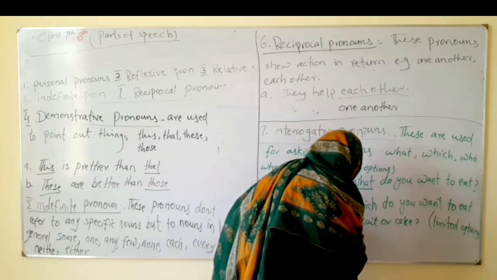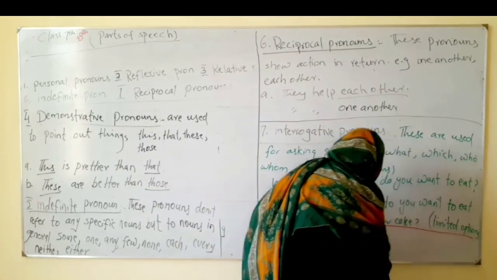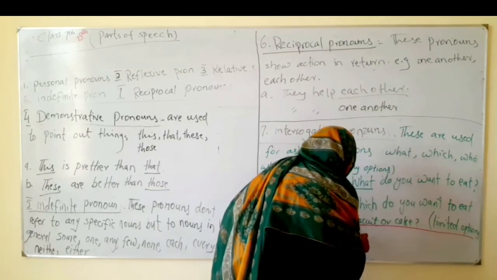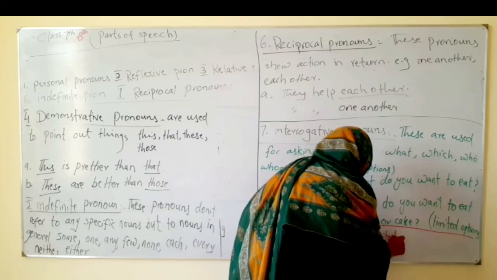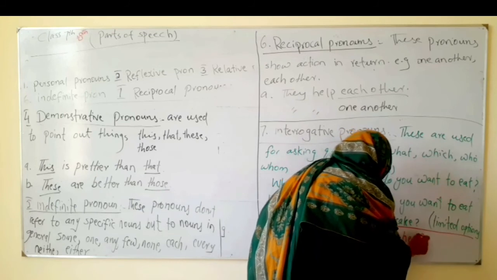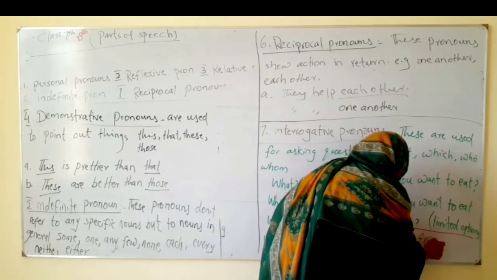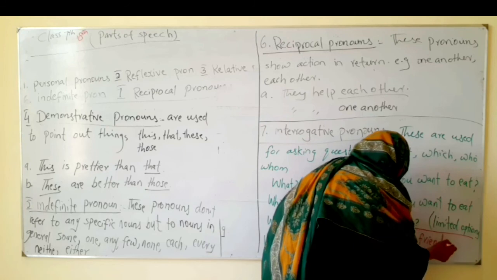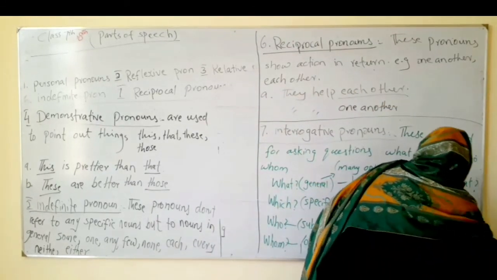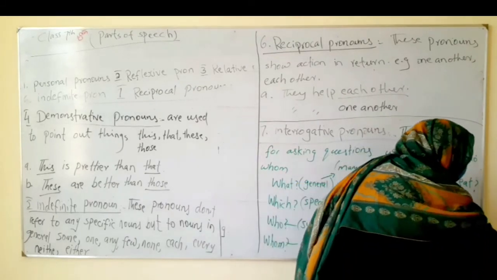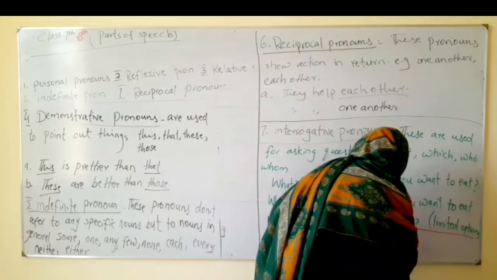For example, Sarah visited her friends, or Sarah visited the college.